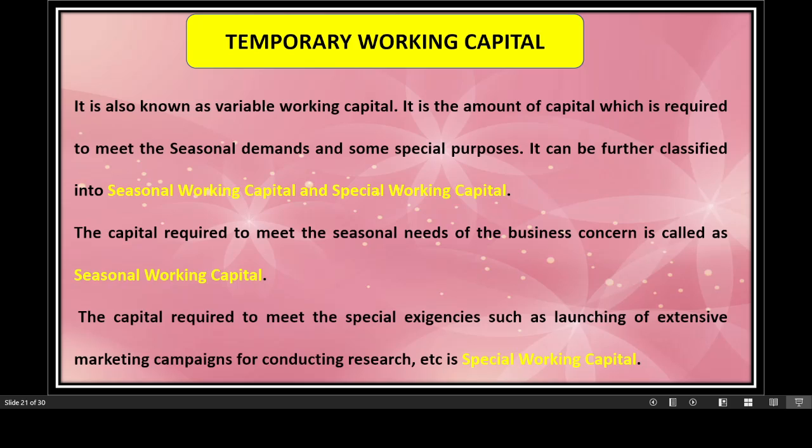Now, what are these? The capital required to meet the seasonal needs of the business concern is called the seasonal working capital, and the capital required to meet special exigencies such as launching of an extensive market campaign or conducting research, etc. That means something special you need for the operations of the business, which never comes regularly. And for that, if you keep some money, then that is called special working capital.